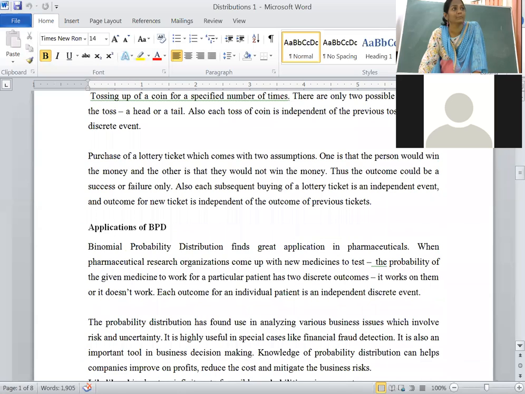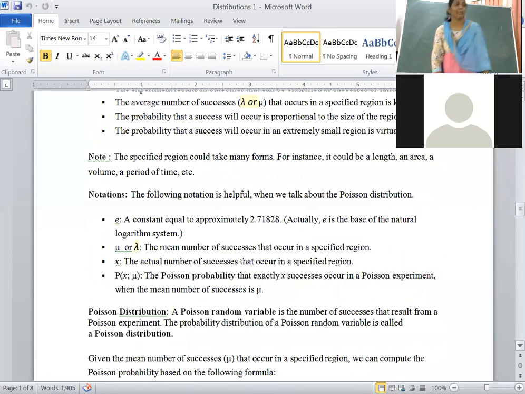Today we will see another distribution, that is discrete distribution, that is Poisson distribution. Compared to binomial distribution, this is full of exponentiation formulas. We will go a little bit slow. Anybody can tell me the definition of binomial distribution?